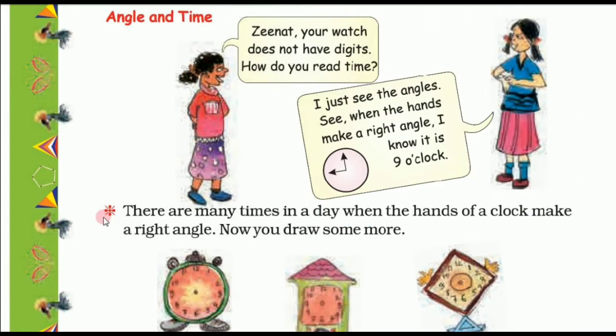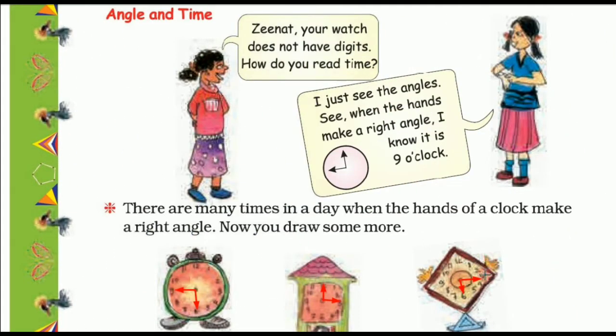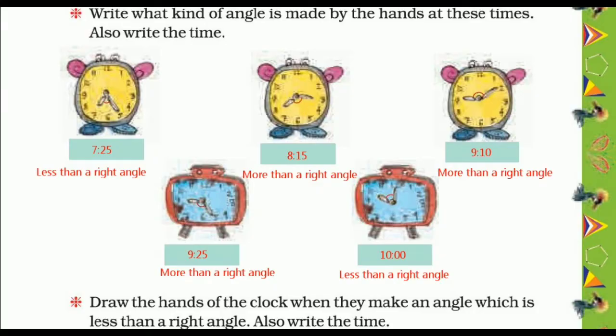Now, the question is, there are many times in a day when the hands of a clock make a right angle. Now you draw some more. The answer may vary from student to student based on his or her experience. The answer provided here is for reference only. These are times when the hands of a clock make a right angle. See here, 9:30, 3 o'clock, 6:15.